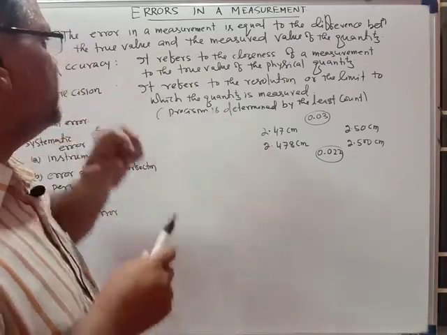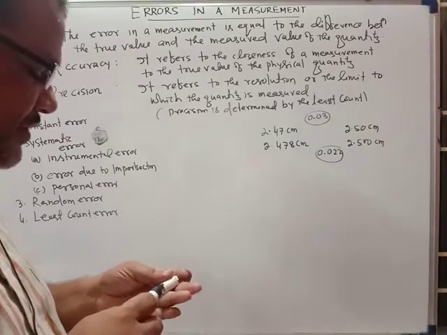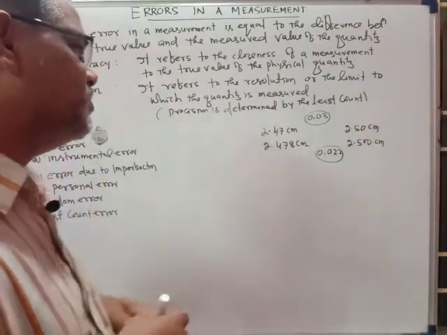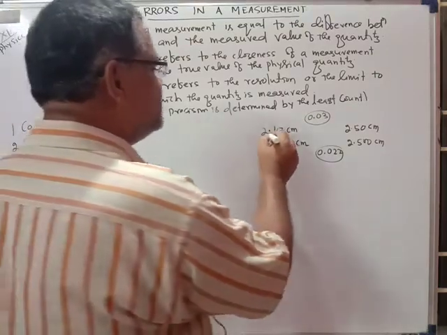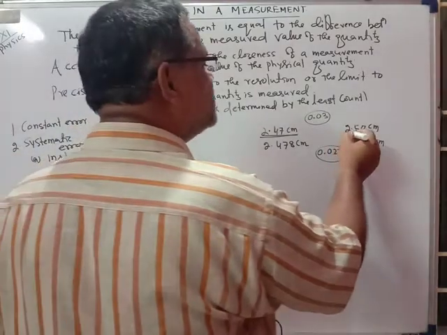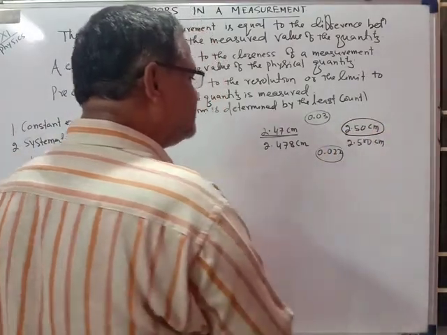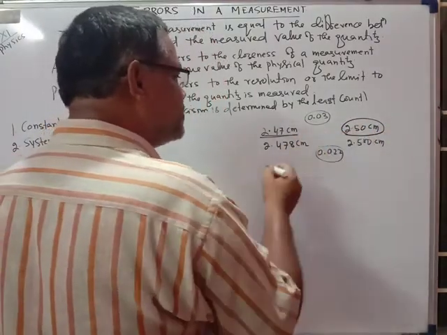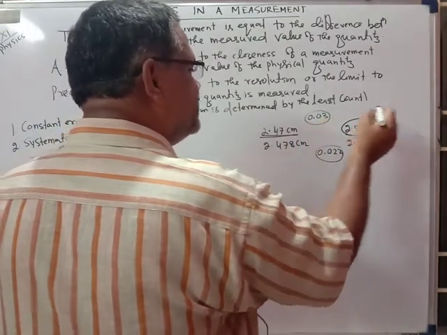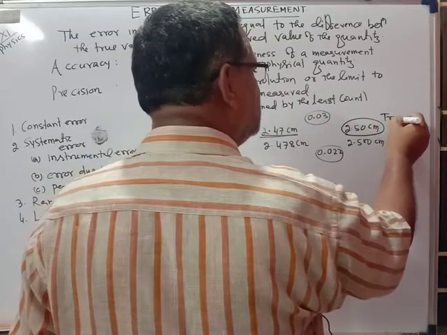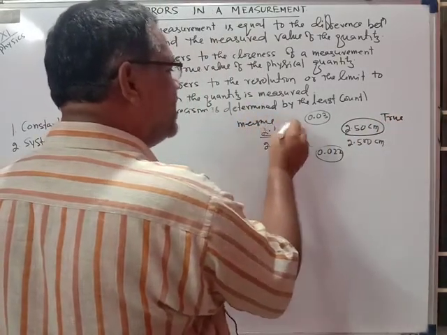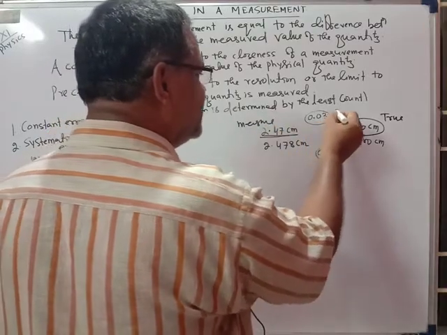So for example, if we talk about accuracy and precision, suppose a length is measured as 2.47 centimeter, and the actual value is 2.50 centimeter. What will be the difference between these two? The difference is 0.03. This is the true value, and this is the measured value. The difference between the true value and the measured value is 0.03 centimeter.